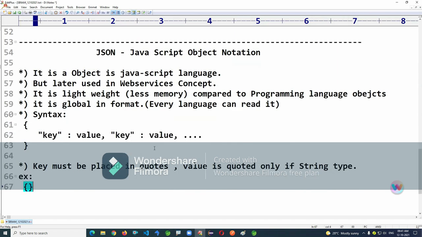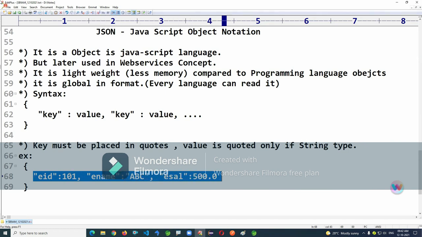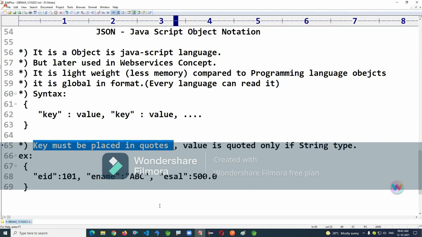Okay, for example, if you look here, I just now wrote EID 101 colon, ename colon ABC, esal colon, okay, it's actually 500.0. We are going to see different syntaxes even. JSON supports even array representation. Embedded, that is called has-a relation. We are going to see multiple details here. This is one small example: key colon value, key colon value. The key must be placed in quotes. Value is quoted only if string type, else not required.